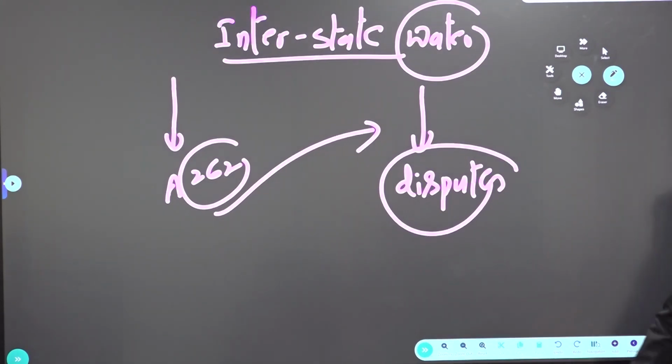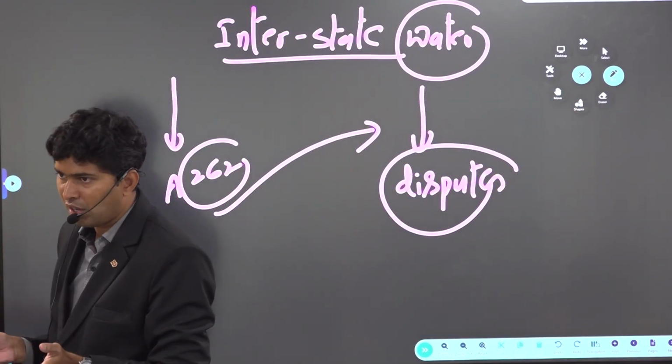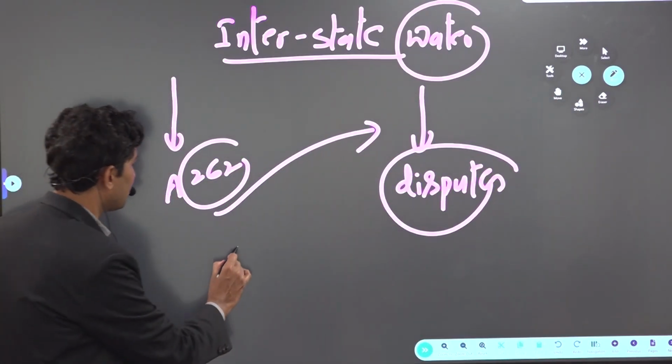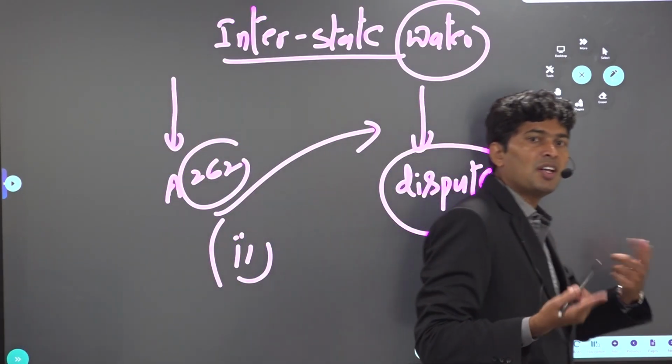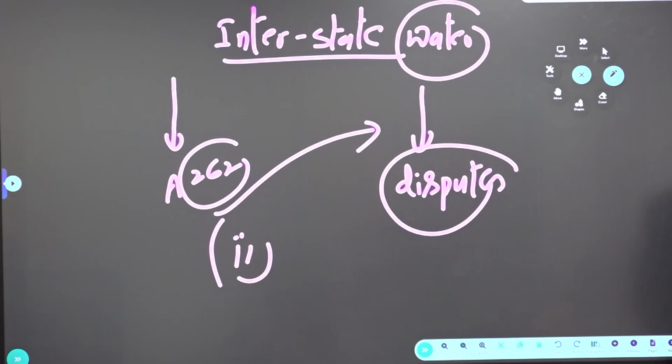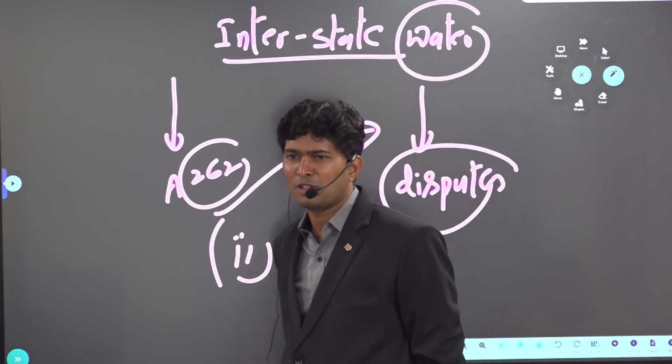Two clauses which are mentioned in Article 262. First one, in case of dispute among the states, Parliament will adjudicate. Parliament will try to solve it. Second clause under Article 262, Supreme Court or any other court cannot have jurisdiction over this interstate river water dispute. That's the reason why yesterday we said in Supreme Court original jurisdiction, interstate river water disputes are not there. But what about interstate boundary dispute? What is interstate boundary dispute? What is interstate water dispute?